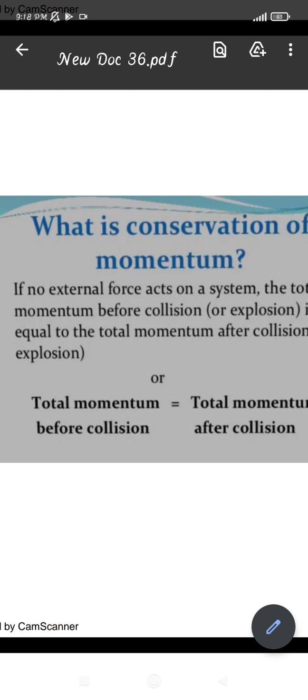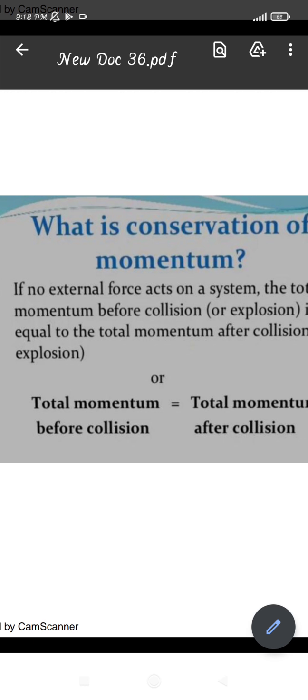Let us consider that the cycle is moving with velocity 20 meter per second, and let the car be moving with 80 meter per second. Now before collision, what is the total sum of the momentum of both the vehicles? It is 100 meter per second, because one is moving with 20 and the other one is moving with 80. So together they will be 100 meter per second. So after collision, when the car has hit the cycle, the cycle will move backward with some velocity. And what will the velocity be?